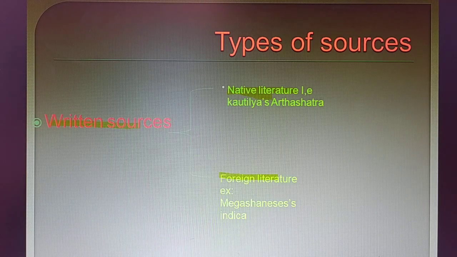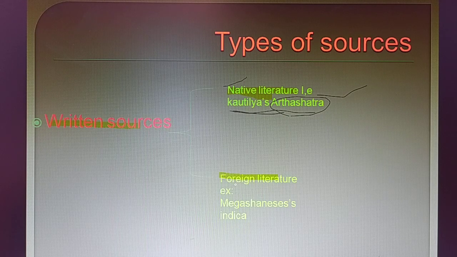In the literary sources, Kautilya's Arthashastra: Kautilya is the name of a person, and he is a native, he is of India. He has written a book in the past, and the name of that book is Arthashastra. Because Kautilya belongs to India, we should call his book native literature.